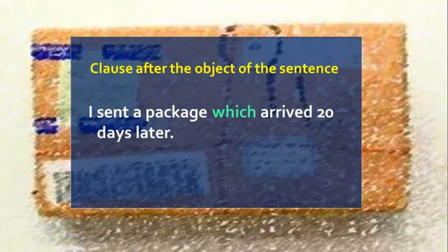In the sentence, package arrived 20 days later, package is the subject, so which, as a relative pronoun, is the subject of this clause. But in the complete sentence, I sent a package which arrived 20 days later, package is the object. So the relative clause, which arrived 20 days later, comes after the object of the sentence, which is package.